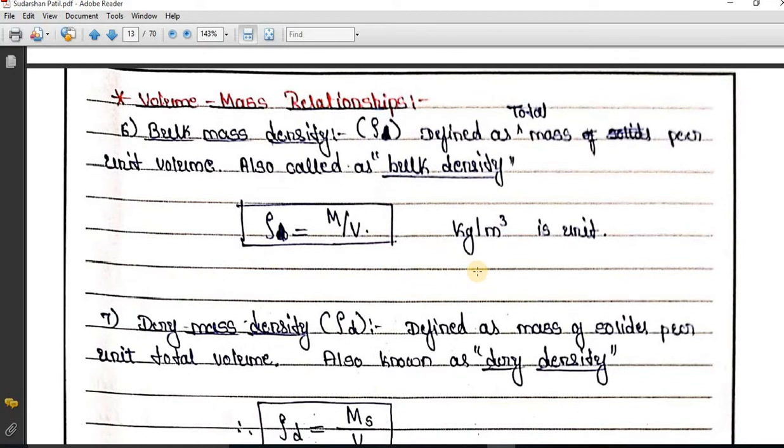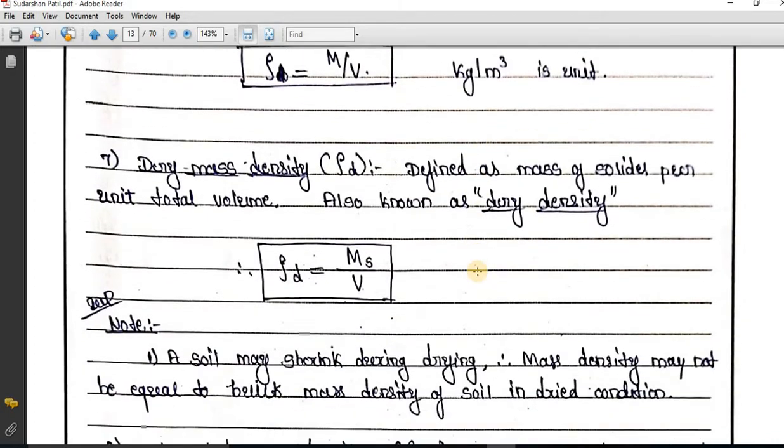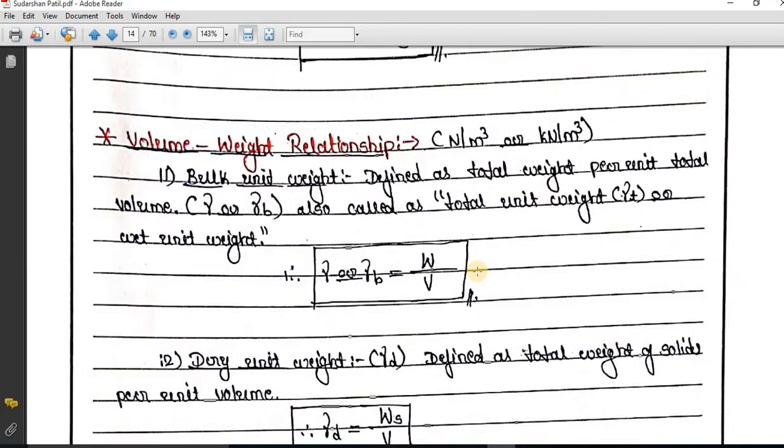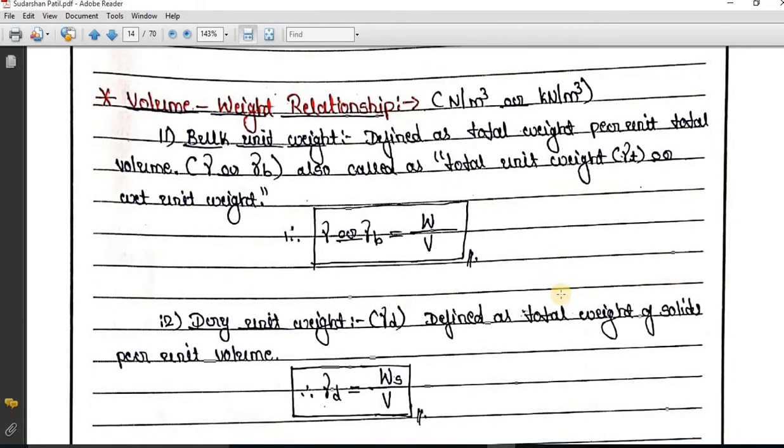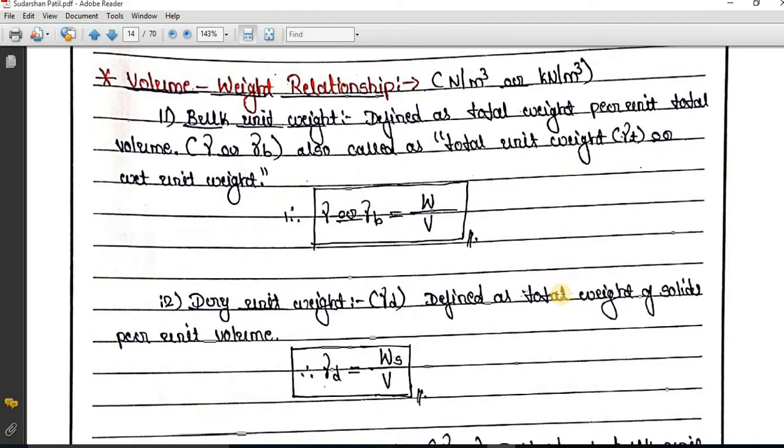Next comes volume mass relations. In your syllabus they have not mentioned volume mass relations, so we will directly move to the volume weight relations. After studying volumetric relations, next is volume weight relations, which is the relation between volume and weight. By using weight and volume, we derive some index properties, called volume weight relationships. Generally the unit will be kilonewton per meter cube.